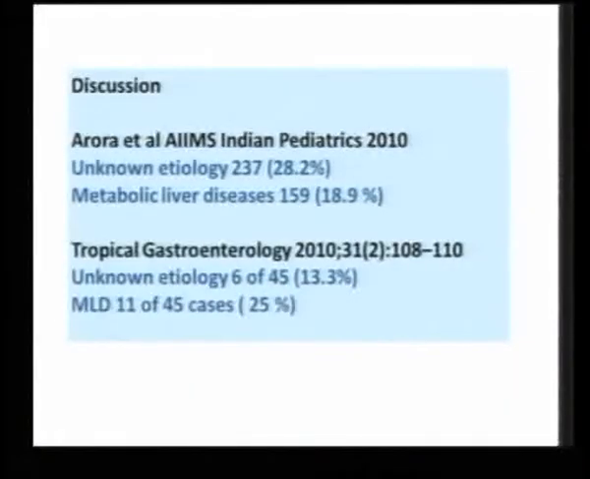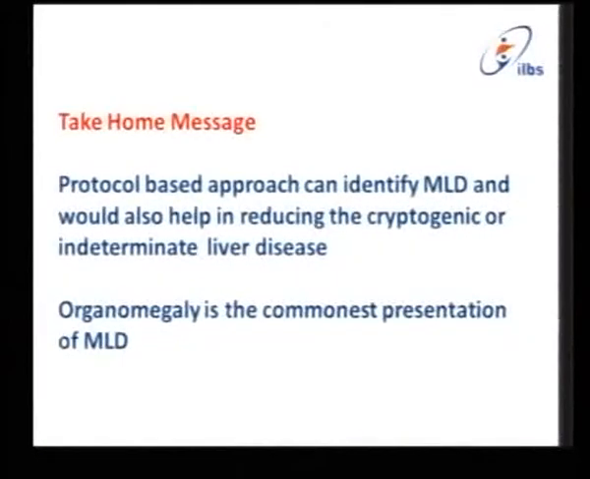I will give you old data. From AIIMS, from PGI Chandigarh, or is it SGPGI, both have looked at MLDs and they have found a smaller number of MLDs in their series. Maybe we were not looking at it as cleanly, and maybe they had more cryptogenic cases. You can see a lot more cryptogenic in their series. So this is the advantage of this protocol-based approach, because you're not lost, you reach a place and then do a confirmatory test. The take-home message from me is that a protocol-based approach can identify MLDs and would also help in reducing the cryptogenic or indeterminate liver disease.